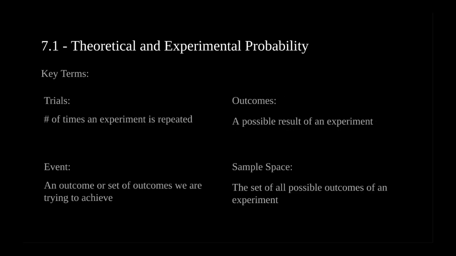After these two, we have the trials, outcomes, event, and sample space. The trials are the number of times an experiment is repeated, an outcome is a possible result of an experiment, an event is an outcome or set of outcomes that people are trying to achieve, and the sample space is a set of all possible outcomes of an experiment. So, to explain that, trials are what's conducted in the experiment itself, while sample space covers all the possible outcomes.